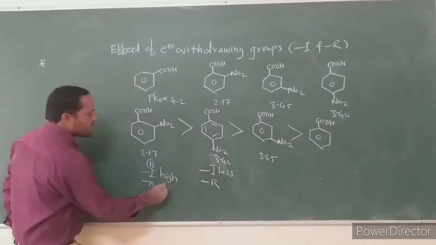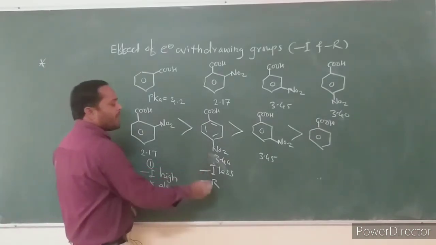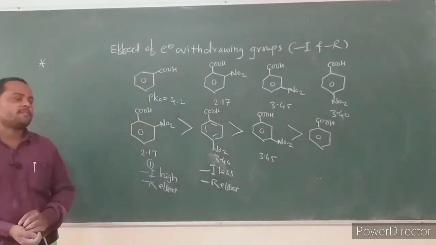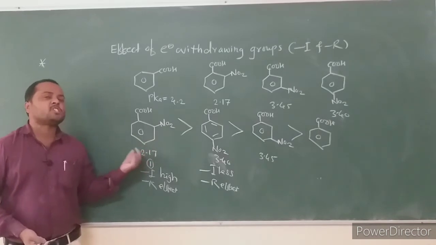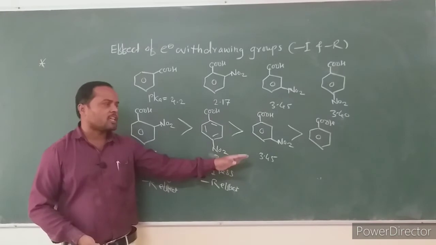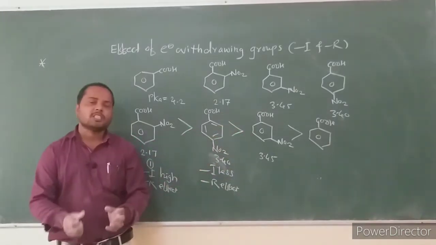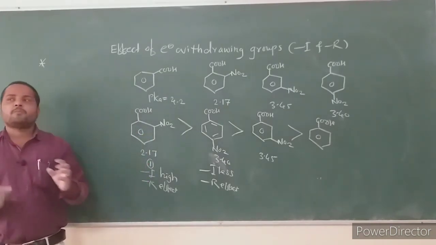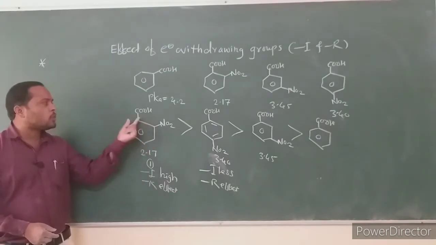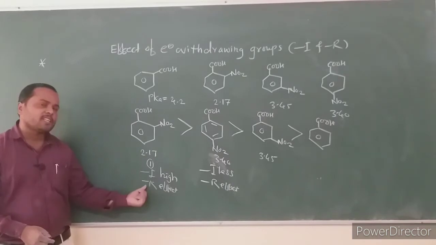But in both orthonitro and paranitro, the minus I effect is present. Why is orthonitrobenzoic acid stronger than paranitro? Paranitro is stronger than metanitro, and metanitrobenzoic acid is stronger than benzoic acid. What is the reason? The NO2 group has minus I effect. In orthonitrobenzoic acid, the NO2 group is close to the carboxylic group, so it has high minus I effect.